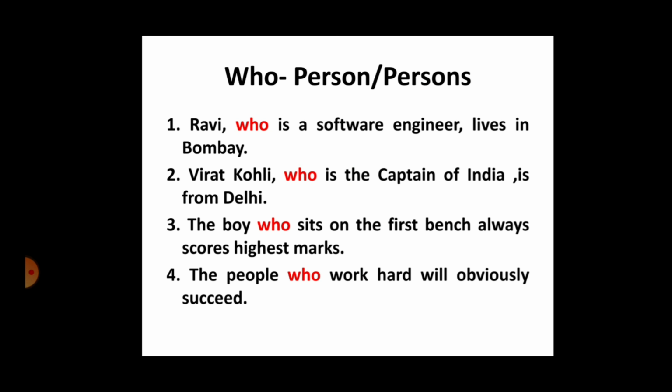So if you observe, in all these four sentences, we have used who to refer to the persons. In the first sentence, who is referring to Ravi, who is a person. And in the second statement, who is referring to Virat Kohli. And in the third statement, who is referring to the boy. And in the fourth, it is referring to the people. So we use who to refer to people. Done? The next slide.